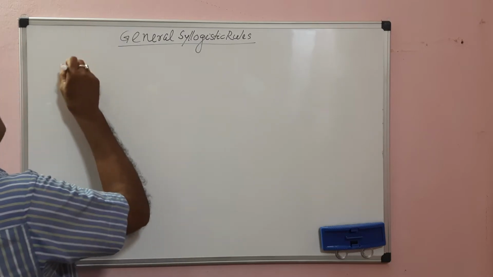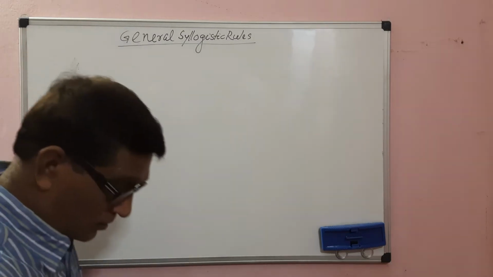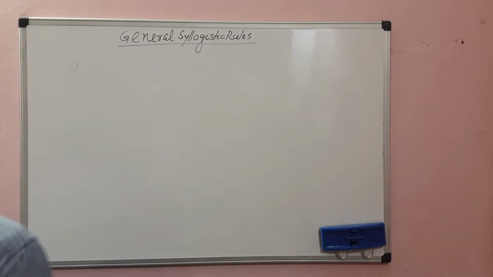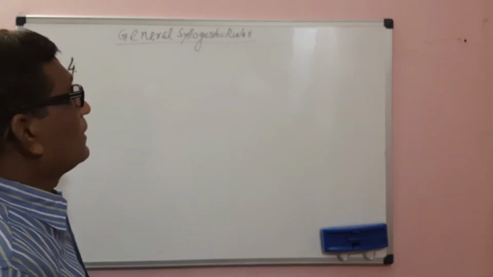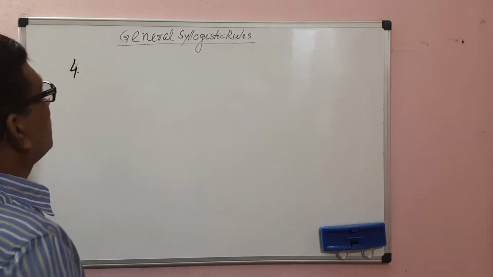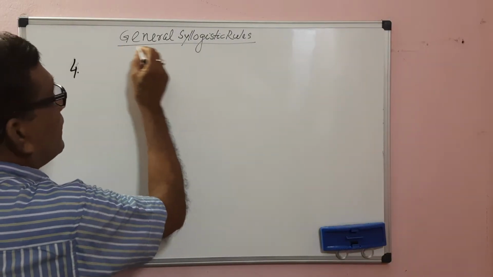Rule 4. Every syllogism, the general syllogistic rules.